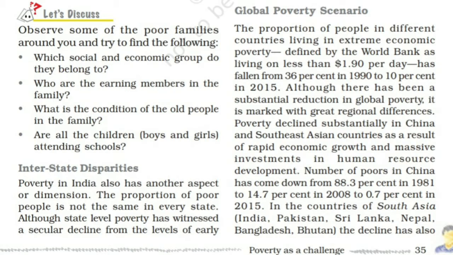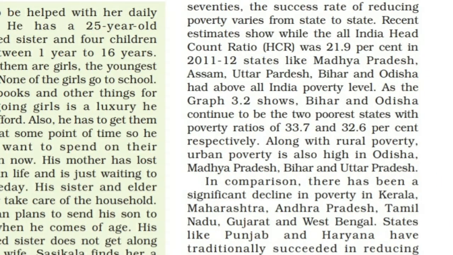Though there has been a decline in poverty in every state since the early 70s, the poverty ratio varies from state to state. We can see the poverty decline from the early 70s, but at the same time, the poverty ratio is different from state to state. States like Madhya Pradesh, Assam, Uttar Pradesh, Bihar and Odisha had above all-India poverty levels. That means in these states we can see no improvement in the reduction of poverty.